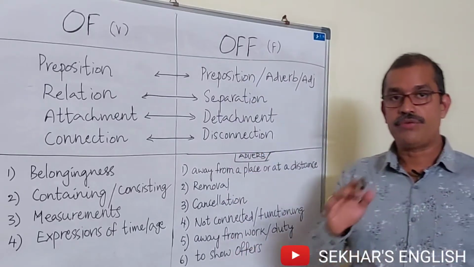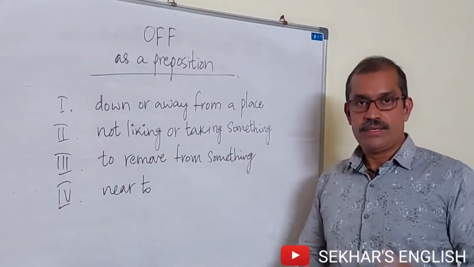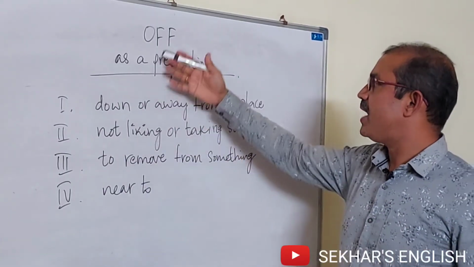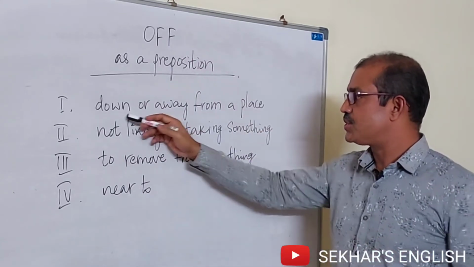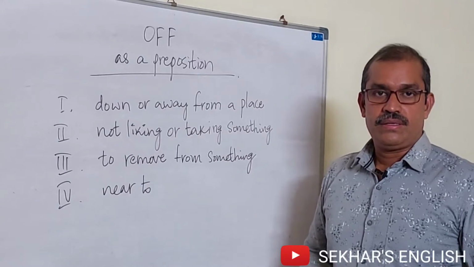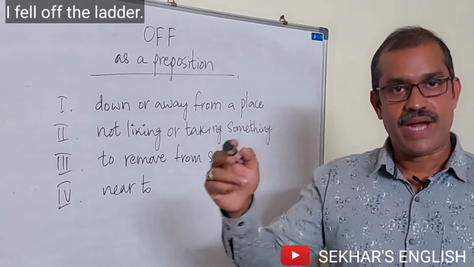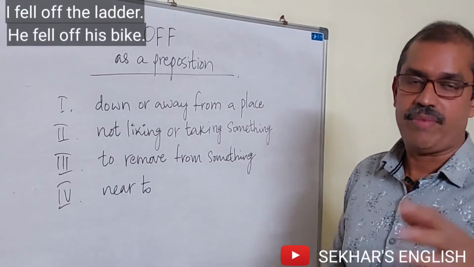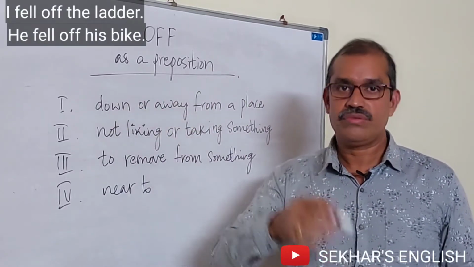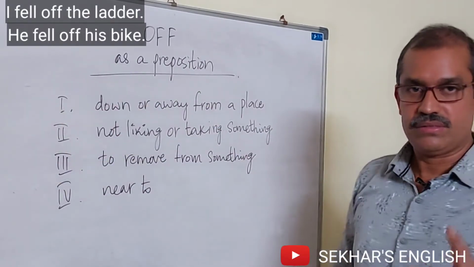Let us see how to use off as a preposition. Okay, friends, here we have 4 occasions in which we can use off as a preposition. The first one is down or away from a place. For example, I fell off the ladder. He fell off his bike. That means I fell down from the ladder. He fell down from his bike, right?